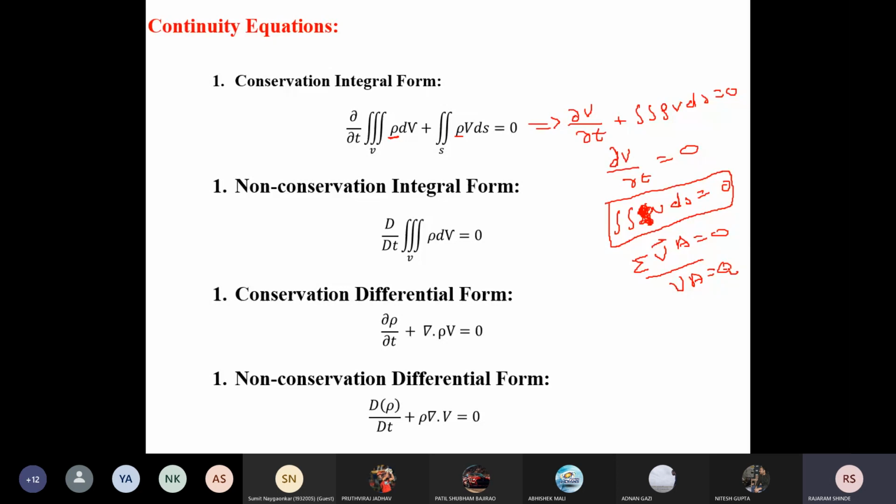Now this is from the integral form, and from the differential form we have also derived. We have derived four equations from four different fluid models. Can we convert one form of the continuity equation to the other form?